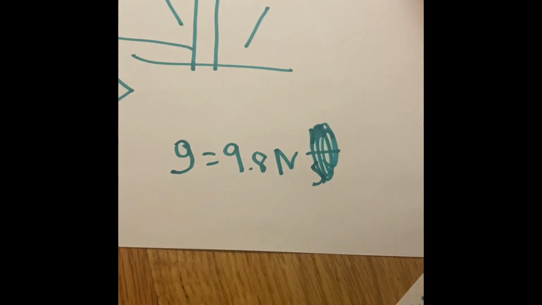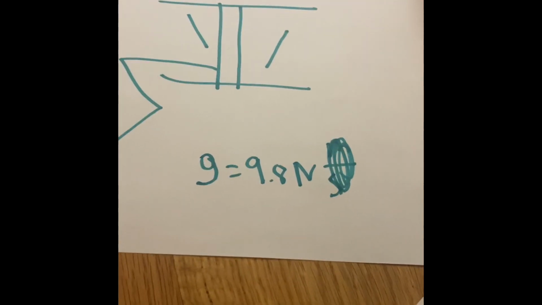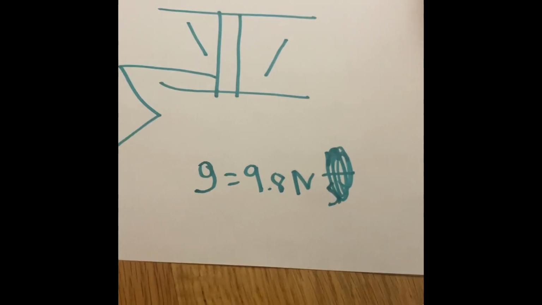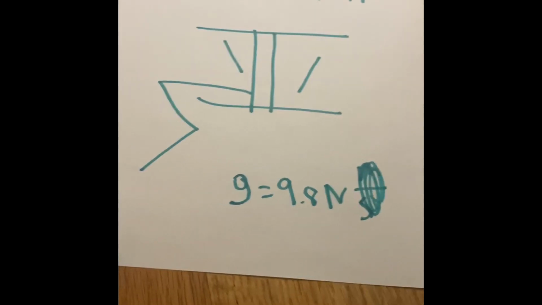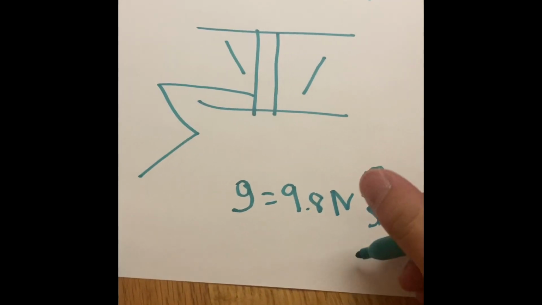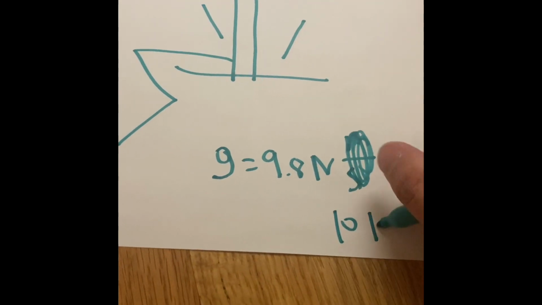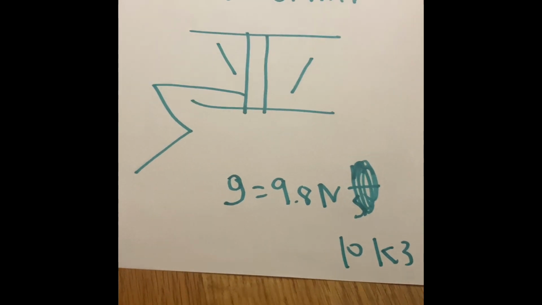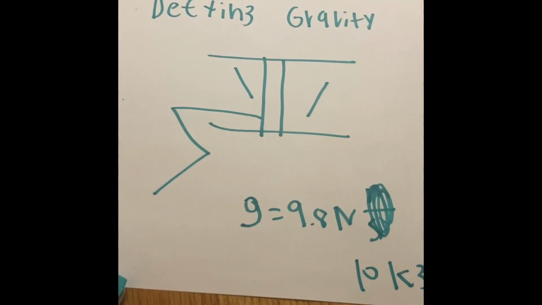No. I was confusing that with the acceleration of Earth. But the gravitational pull on Earth is 9.8 newtons for every kilogram. So that is why we have 10 to the 1 power, because that's 10. And that explains the video.